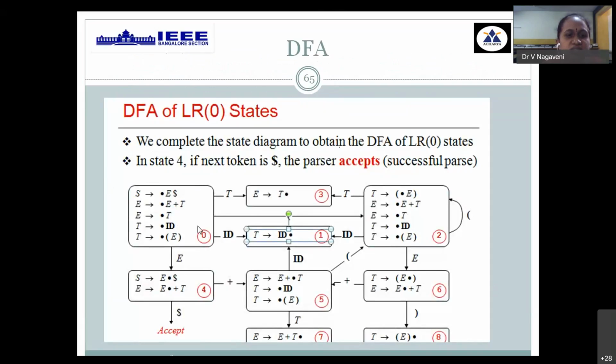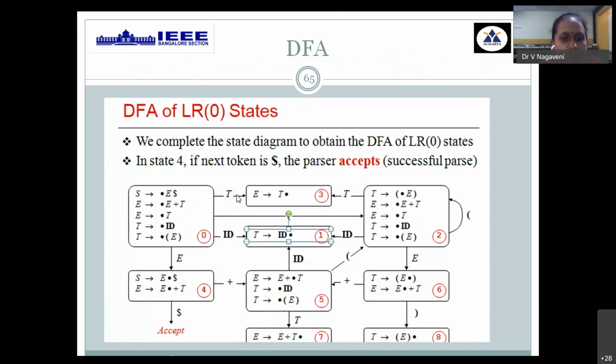This is what is written here. Then we need to apply closure. Again, we need to keep shifting this dot until you reach the rightmost corner. So this is I0, the first state, and it is done with the help of the closure function.